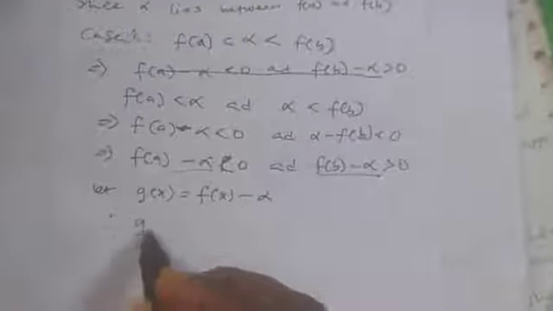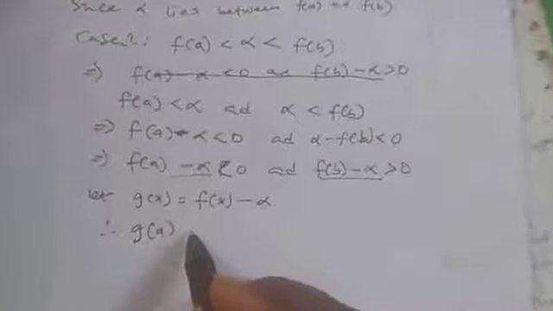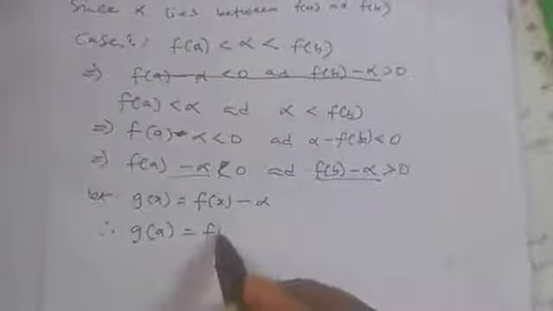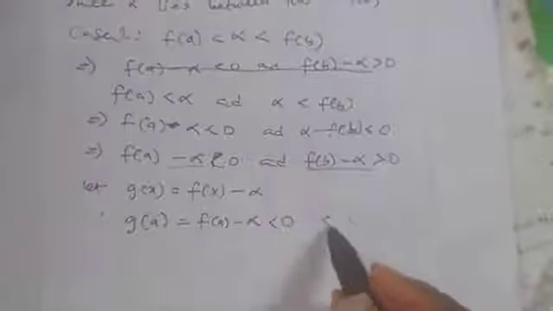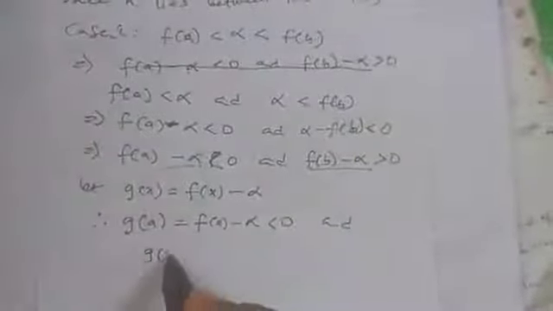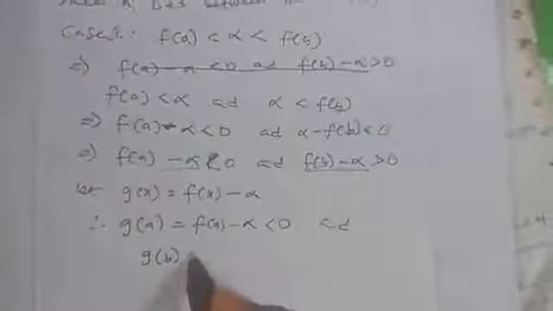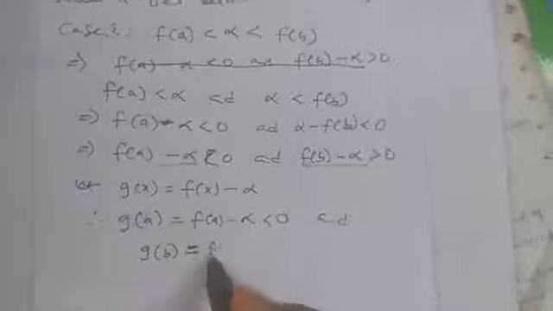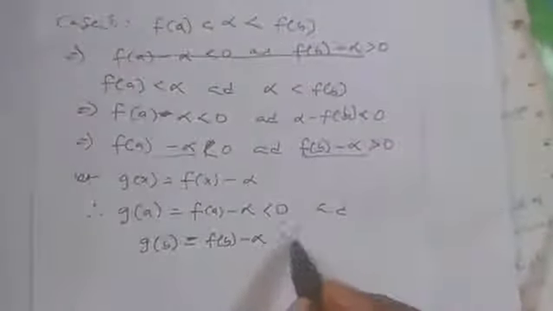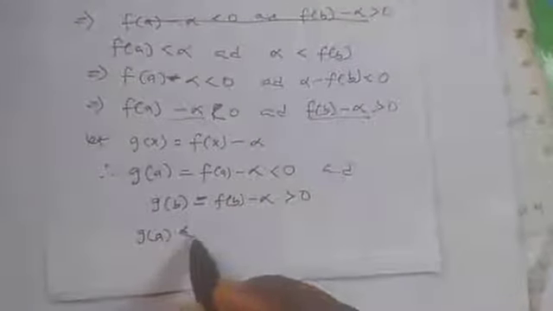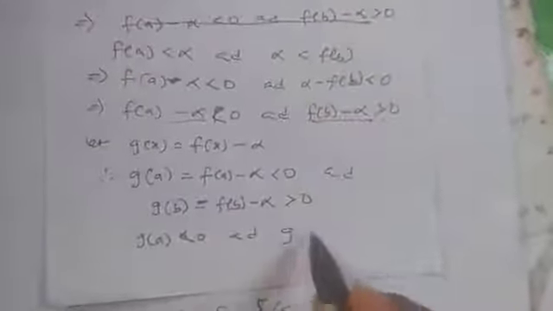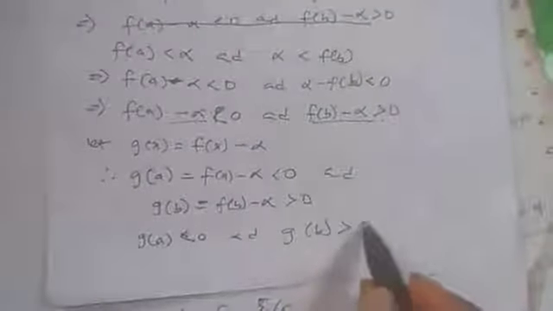Therefore we can say that g of a will be equal to f of a minus alpha, which will be less than 0, and then g of b, which is equal to f of b minus alpha, and f of b minus alpha is greater than 0. So what we are saying is that g of a is less than 0, and g of b is greater than 0.